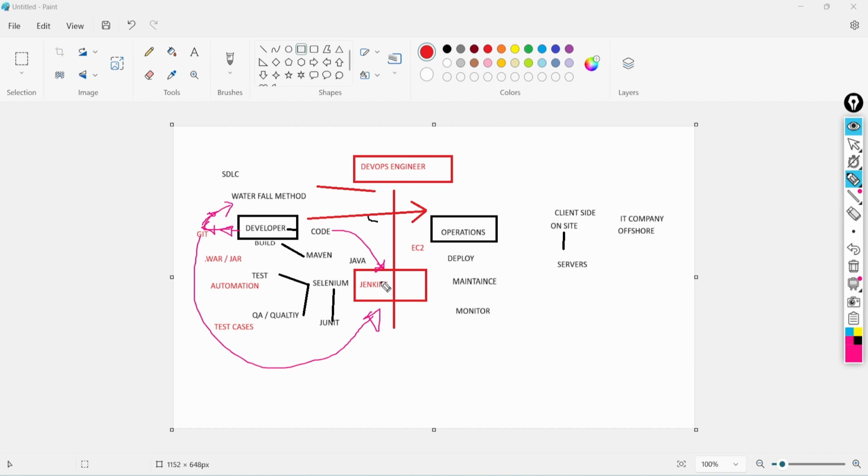Then afterwards, we will configure Maven inside Jenkins, so it will create the build files, the Maven build output, an executable .war or .jar file.